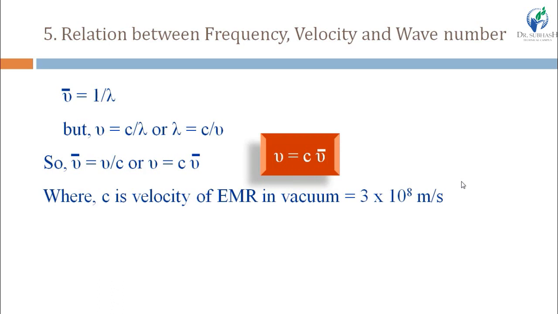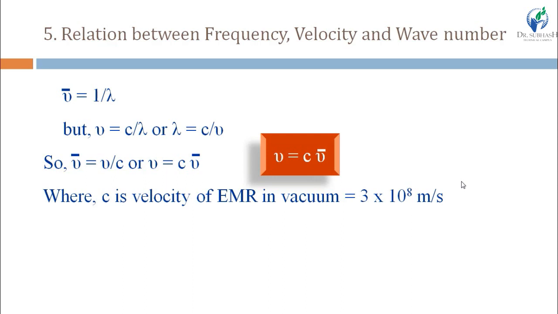So putting this value of lambda into the above equation, mu bar is equal to mu by c, or mu is equal to c into mu bar, means frequency is equal to c into wave number, right? The relationship between frequency, velocity and wave number will be frequency is equal to c into wave number.